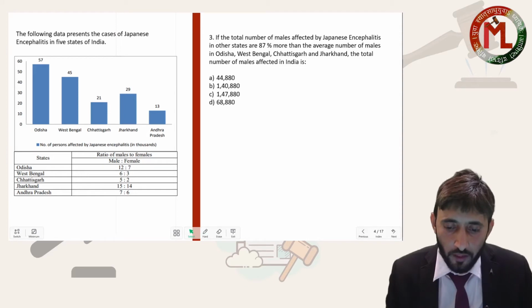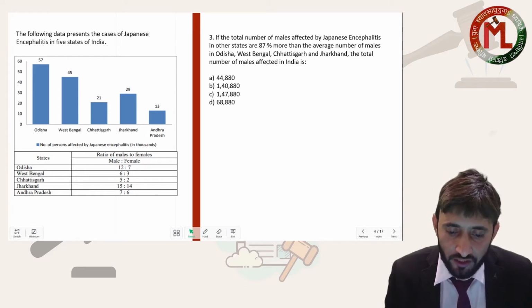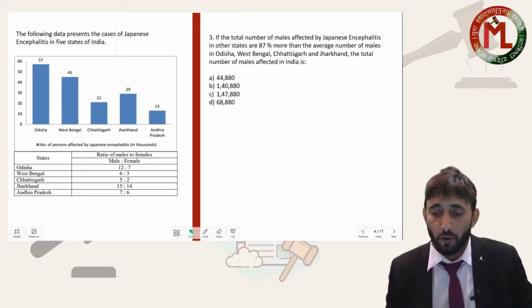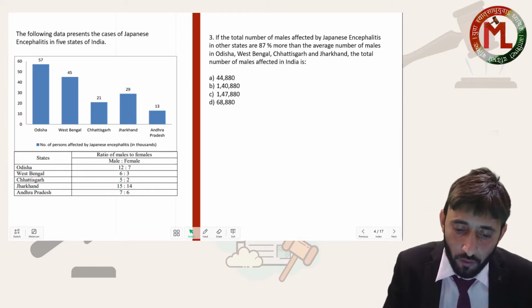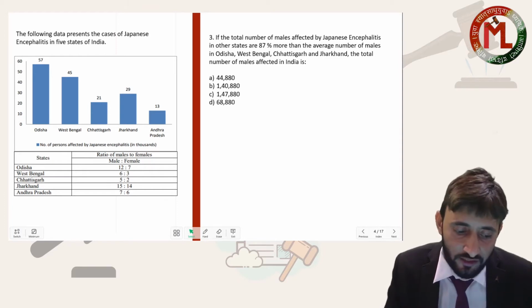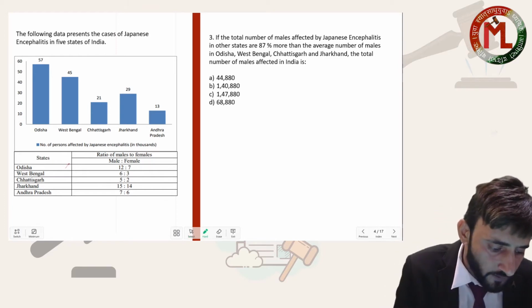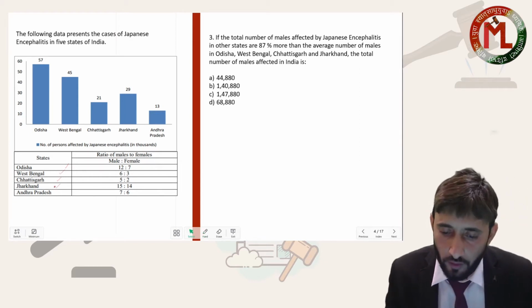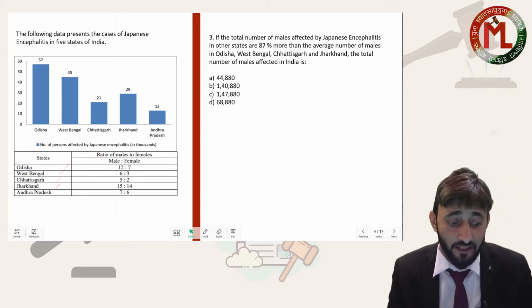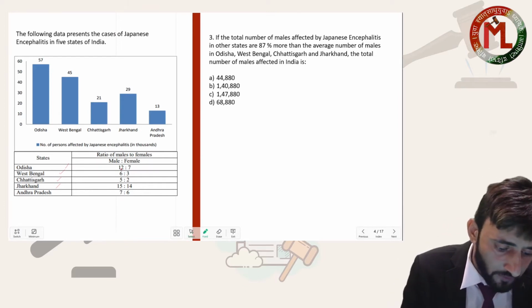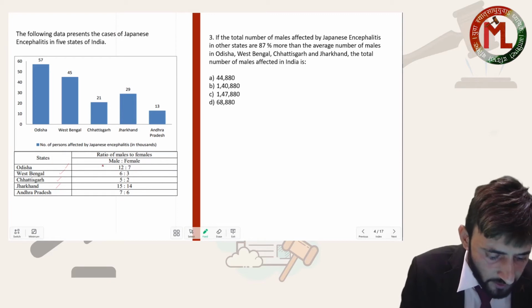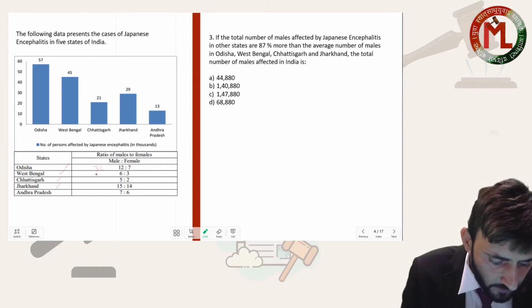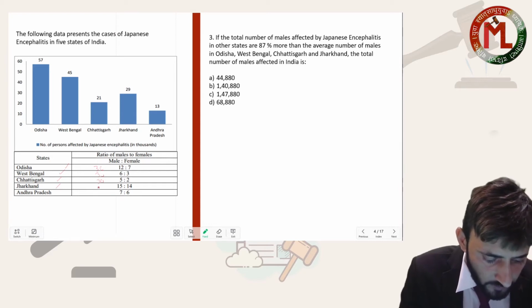Now the third: if the total number of males affected by JE in other states is 87% more than the average number of males in Orissa, West Bengal, Chhattisgarh and Jharkhand. So he is talking about Orissa, West Bengal, Chhattisgarh, Jharkhand. First of all, let us take the average of these numbers. What will be the average? Here it was 12 and 7. So this was 36, this was 30, this was 30 and this is 15.